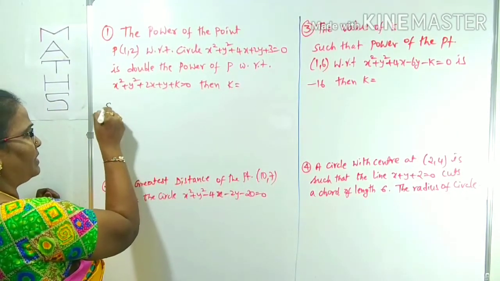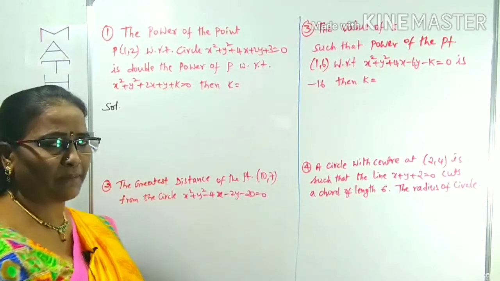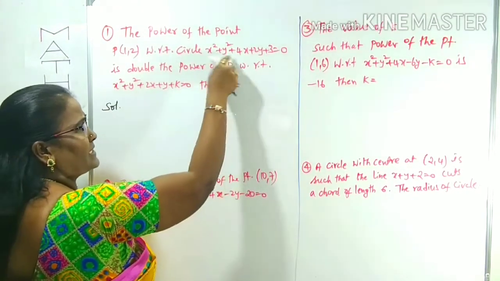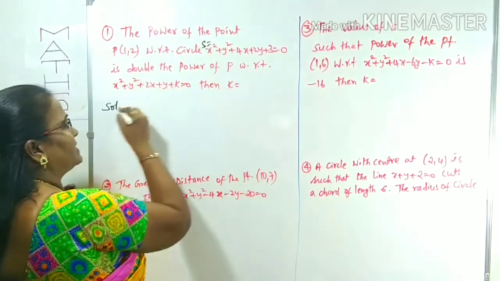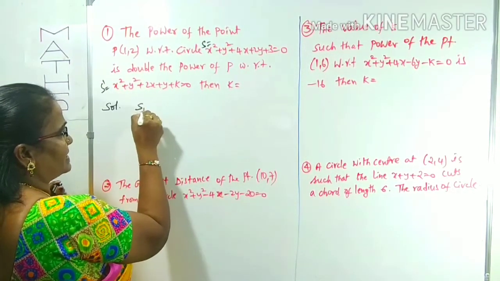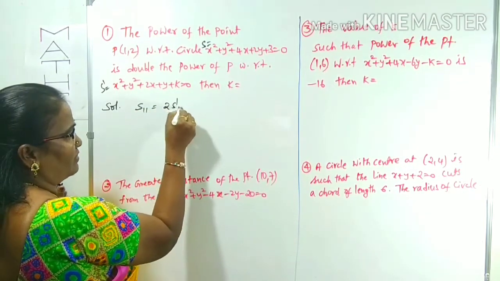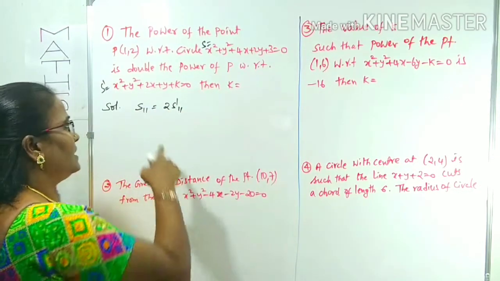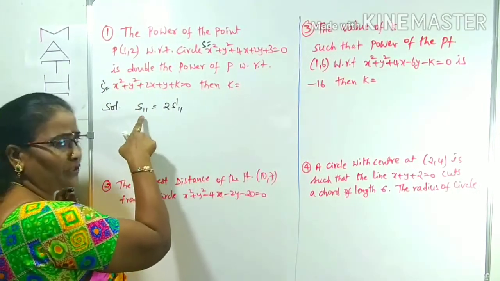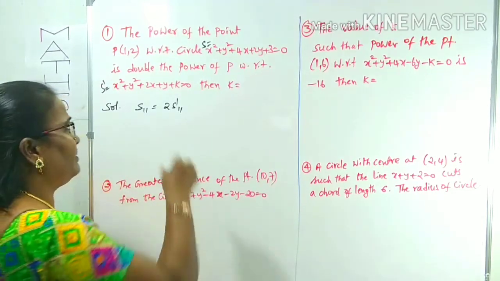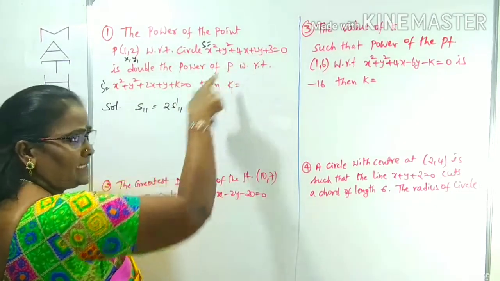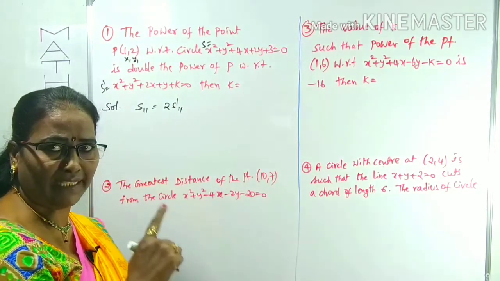For this, what is given? Power of the point is simply S11. There will be two circles, so we take this as S and this as S dash. Indirectly it is given that S11 is 2 times S dash 11. Double means twice. S11 means the power of the point with respect to the first circle. To find S11, we simply substitute this point x1, y1 into the circle equation, wherever x, y appear.